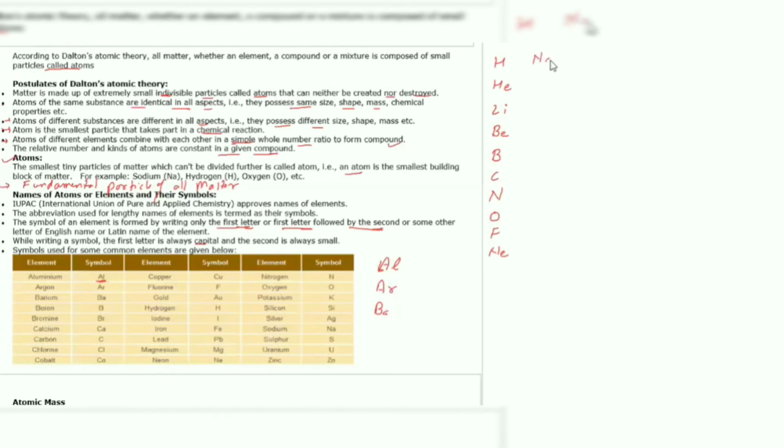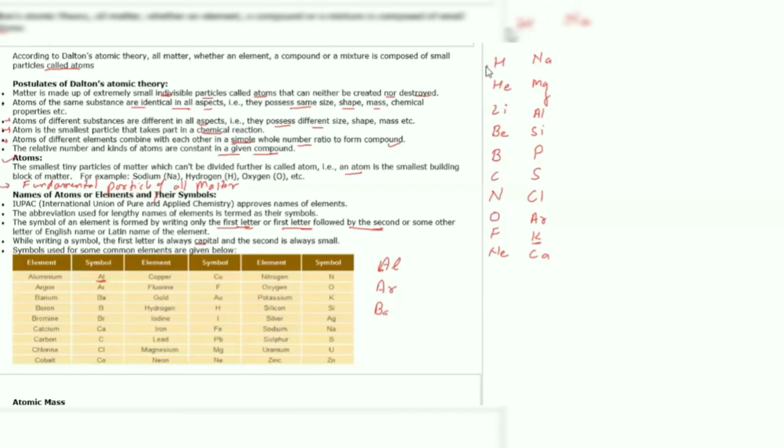Next, we have sodium, magnesium, aluminium, silicon, P for phosphorus, S sulfur, Cl chlorine, Ar that is argon, K potassium, please remember this, K potassium, and Ca calcium.